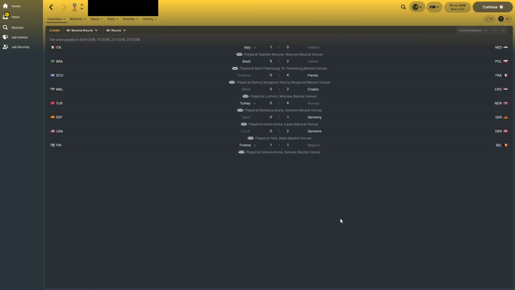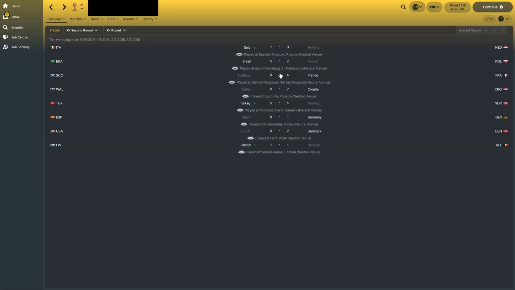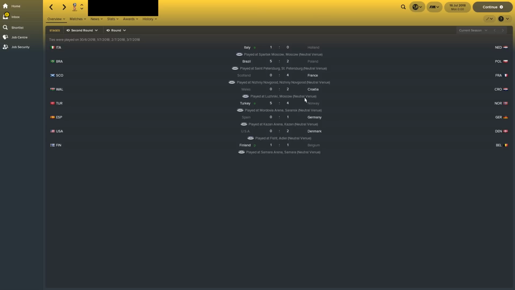Second round then. What a game between Brazil and Poland. Italy beat Holland again, by the way. But Brazil 5, Poland 2. Cracking game. France thrashed Scotland 4-0. Poor old Scotland. Croatia beat Wales 2-0. So Wales had to get out of the second round.